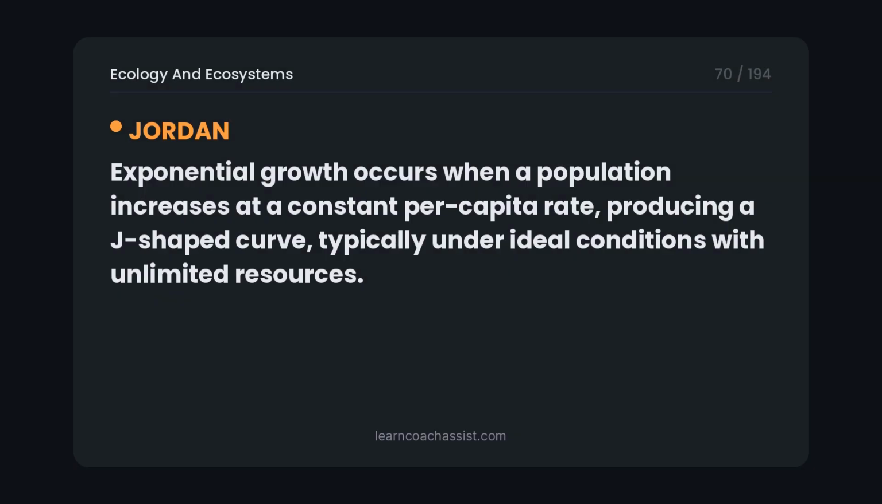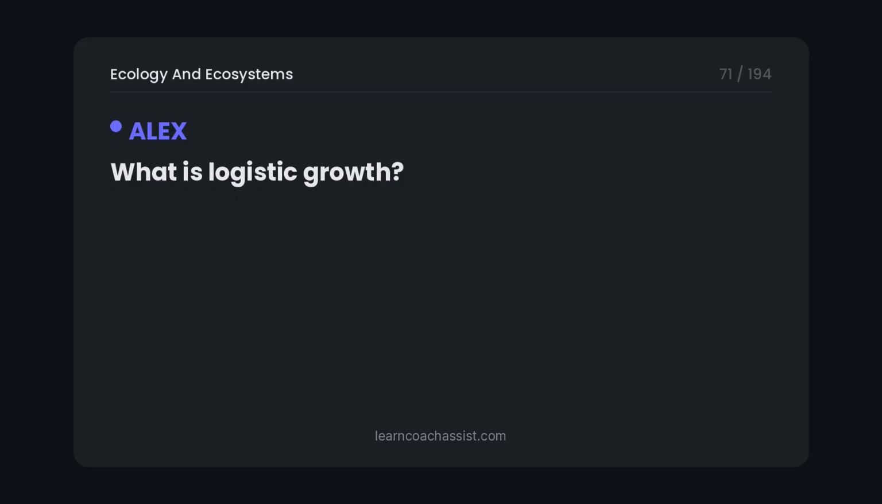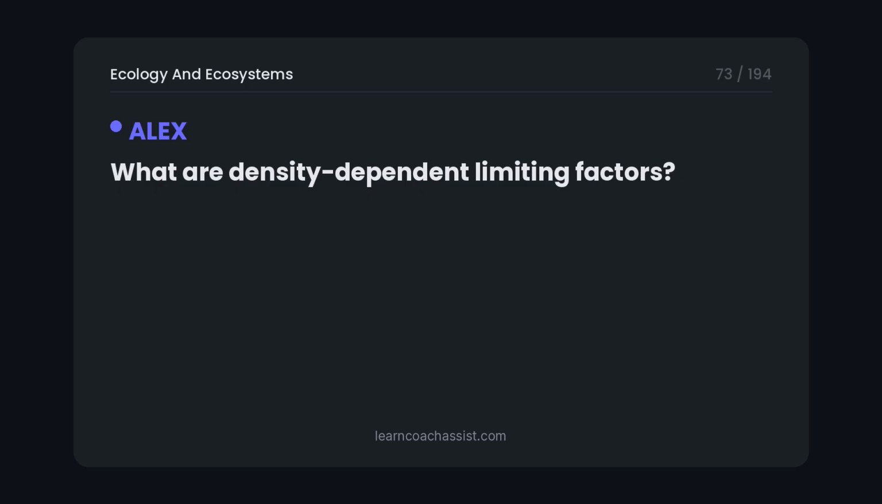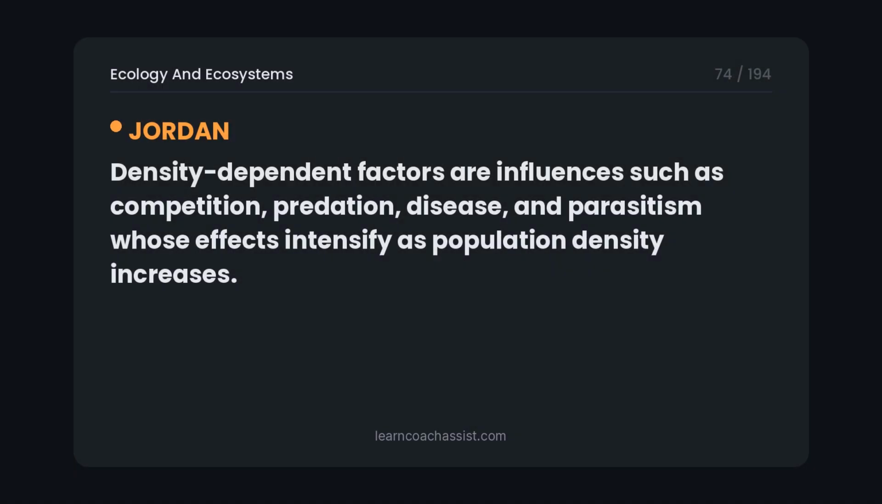Exponential growth occurs when a population increases at a constant per capita rate, producing a J-shaped curve, typically under ideal conditions with unlimited resources. What is logistic growth? Logistic growth is population growth that slows as the population approaches carrying capacity, producing an S-shaped, sigmoid, curve. What are density-dependent limiting factors? Density-dependent factors are influences such as competition, predation, disease, and parasitism whose effects intensify as population density increases.